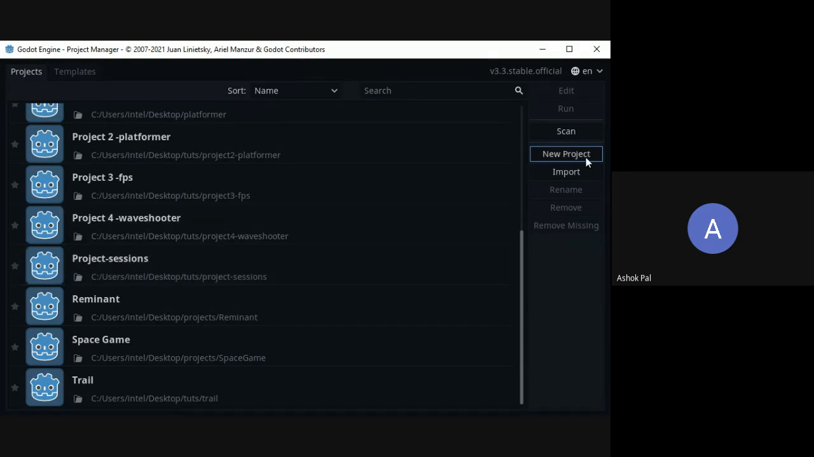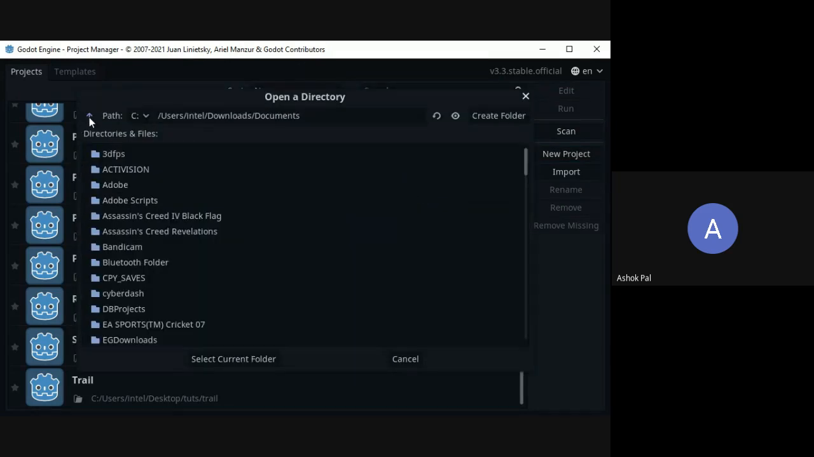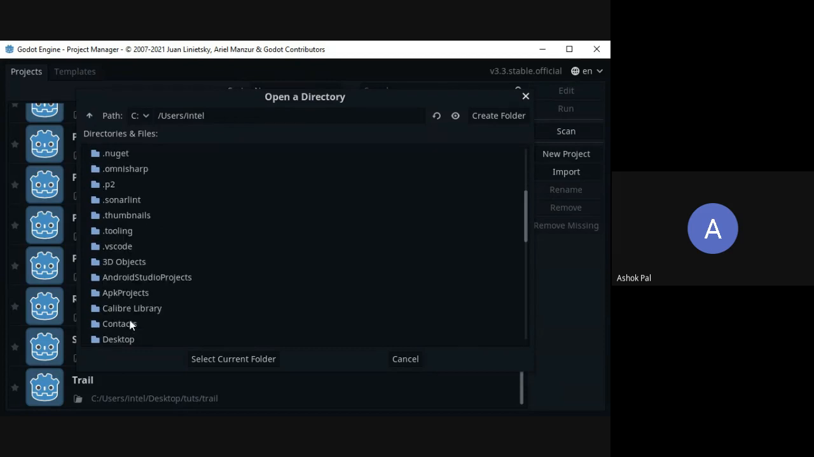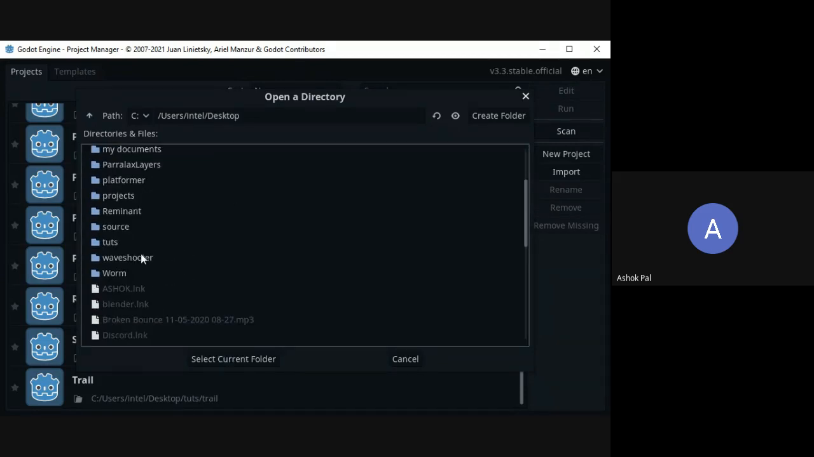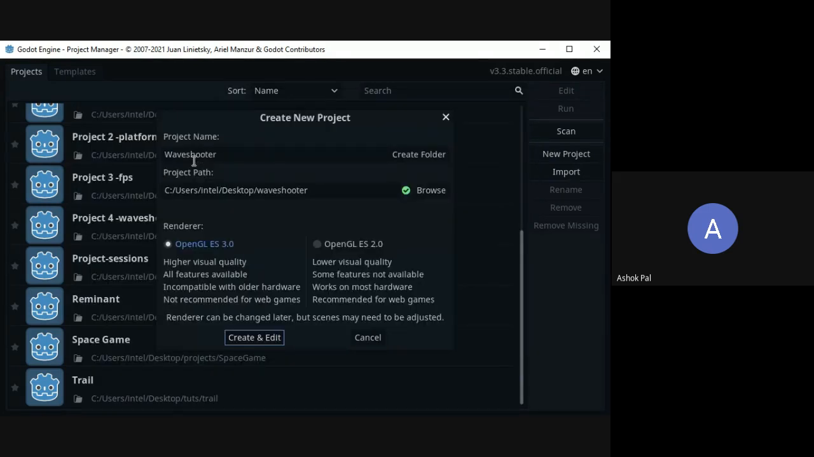First, click on new project. Then select your directory. As I have already created a folder on my desktop, I will go there, desktop, and find my wave shooter. Then I will select current folder. I repeat again, select current folder. After clicking the folder, you have to select current folder. This will be my project folder. The name of your folder will be automatically given to your project name. If you want to change it, you can type something different, and then create and edit. Click on create and edit and the screen will come.